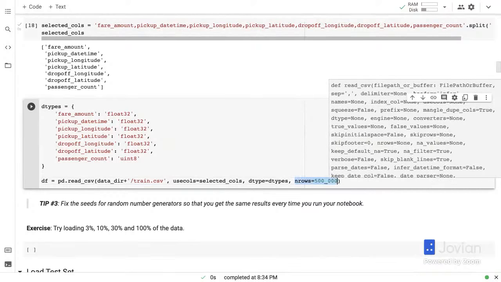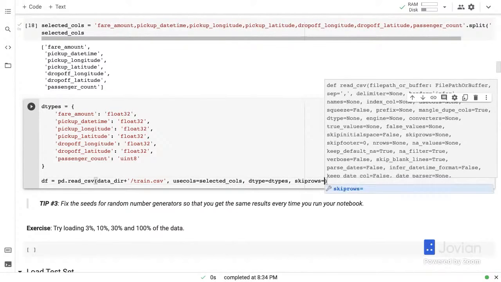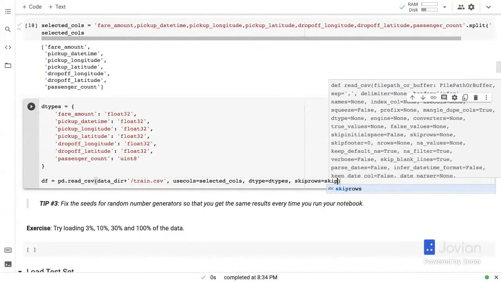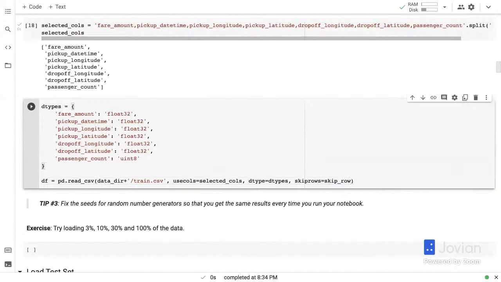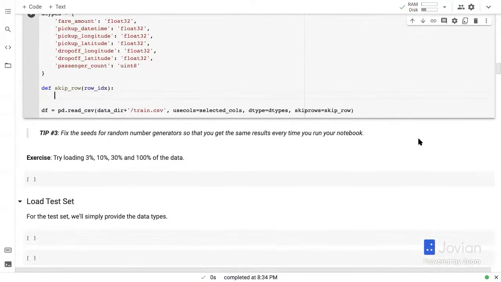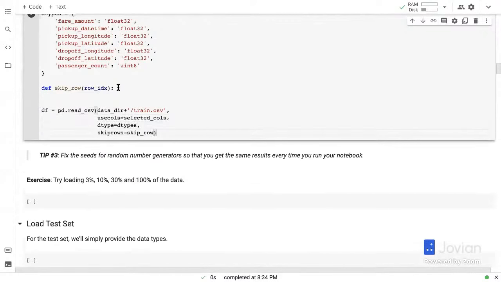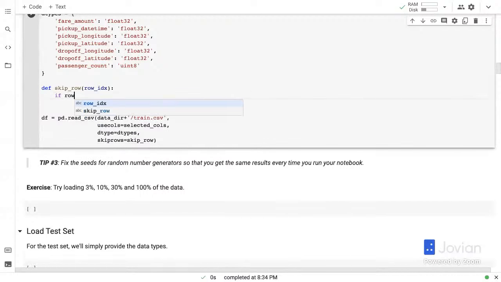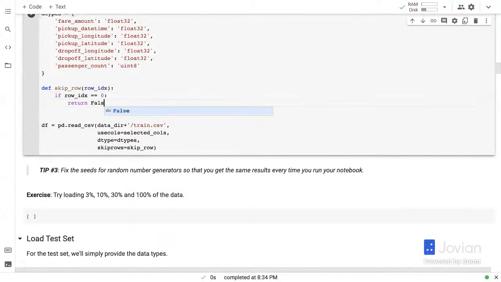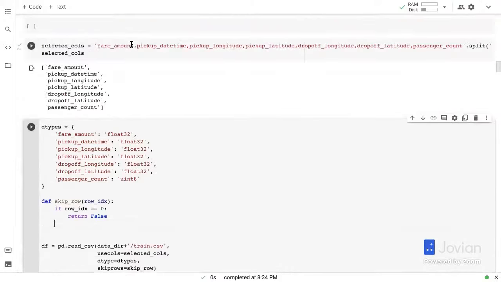So for that, I am going to use the skip rows function. I'm going to pass in a function called skip row. This gets the row index or the row number. And here's what we're going to do. Now, of course, we want to keep the first row. So if row index is 0, then we do not want to skip the row. So we return false. Otherwise, here's a quick trick we can apply here.